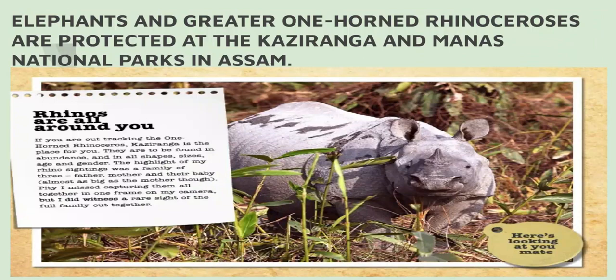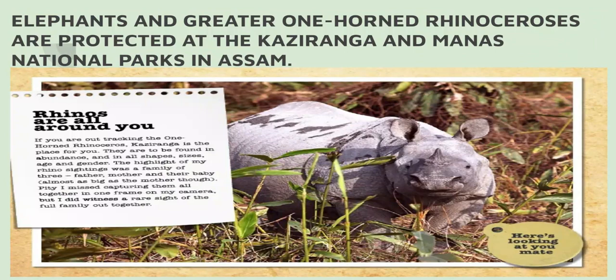Let's discuss the different important national parks of India. Number one, it is Kaziranga and Manas National Parks. Elephants and greater one-horned rhinoceros are protected at the Kaziranga and Manas National Parks in Assam. Please, children, when you are learning the names of the national parks, make sure that you are actually learning the state also, because a map based question can be asked in your exam on the basis of this.